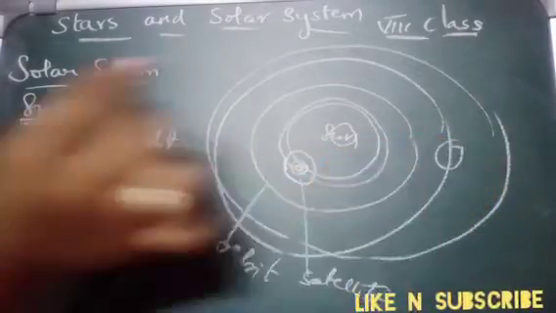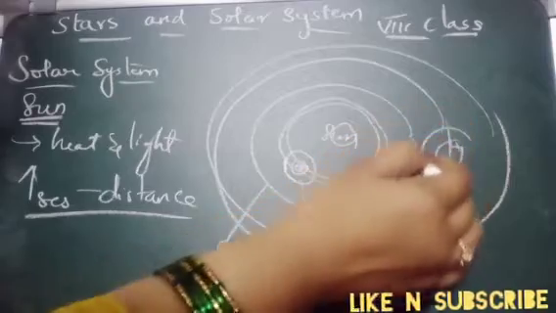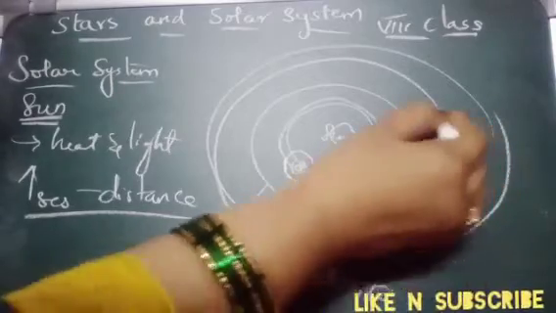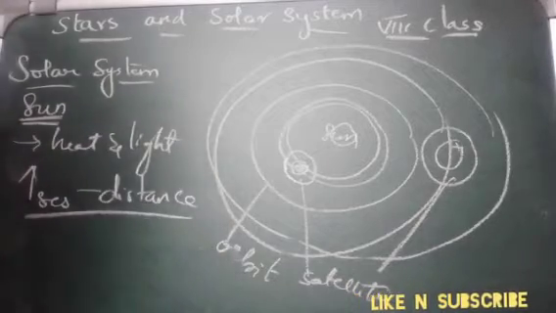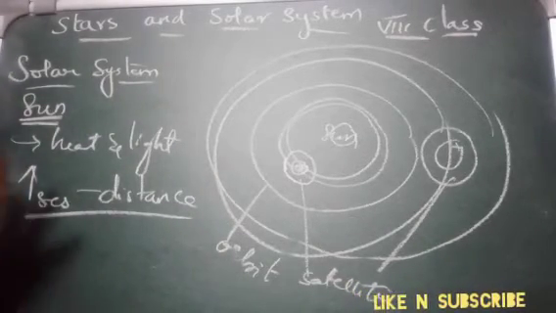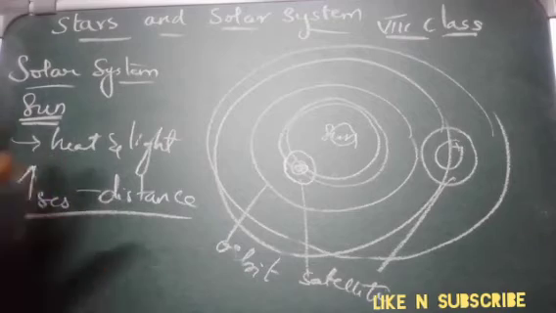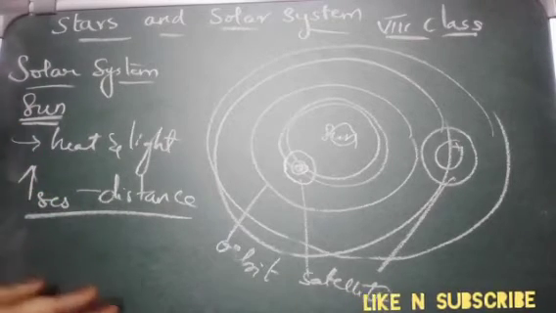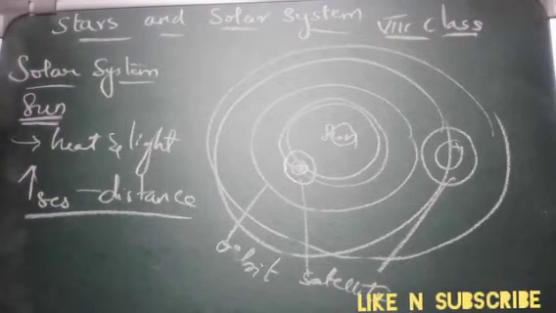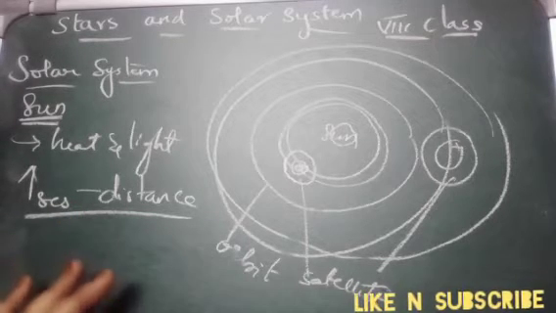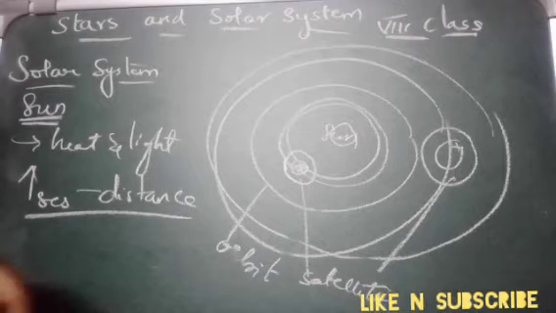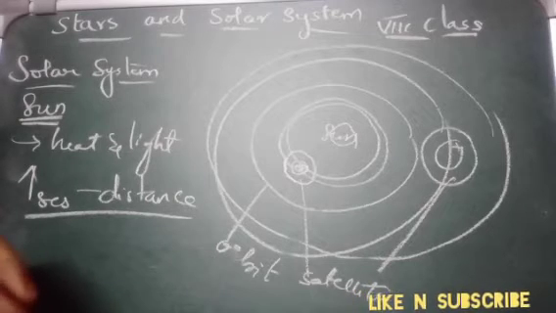So here we have Earth. Around the Earth, if any celestial body is revolving, that is called a satellite. The Earth and the other 7 celestial bodies can be said to be satellites of the sun, though generally we call them planets of the sun. We use the term satellite for the bodies revolving around the planets.